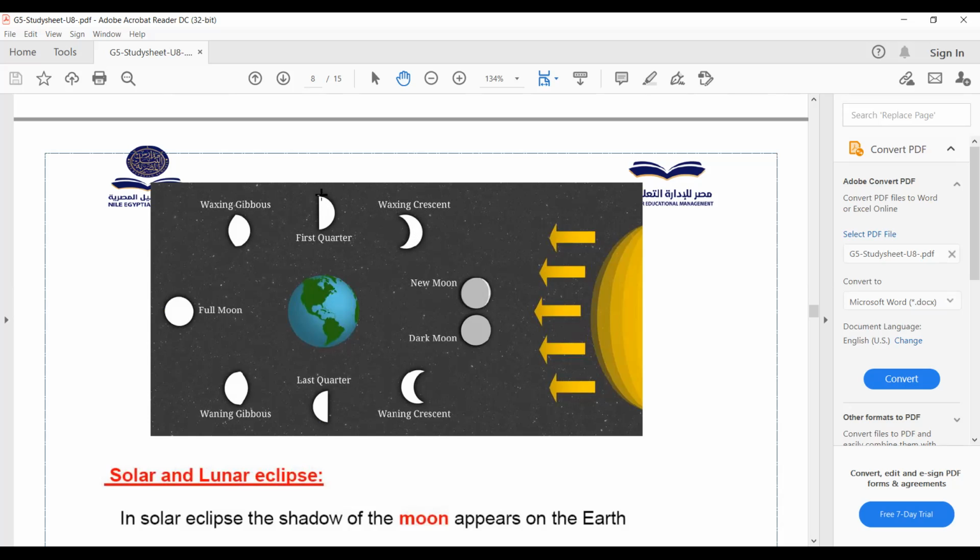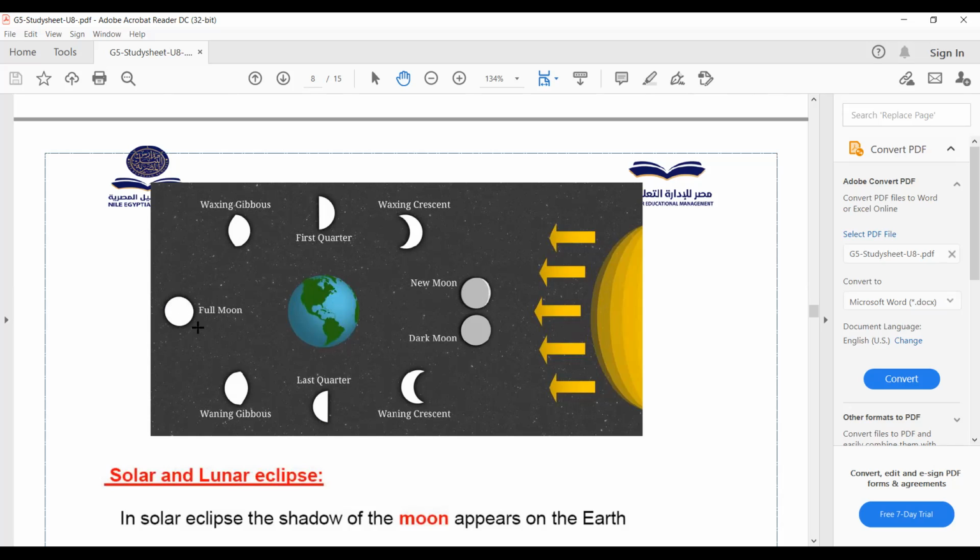After moving a quarter of the lunar month, the half moon is lit by the sunlight, but we can see only this part, the half moon. The first quarter, then the waxing gibbous.